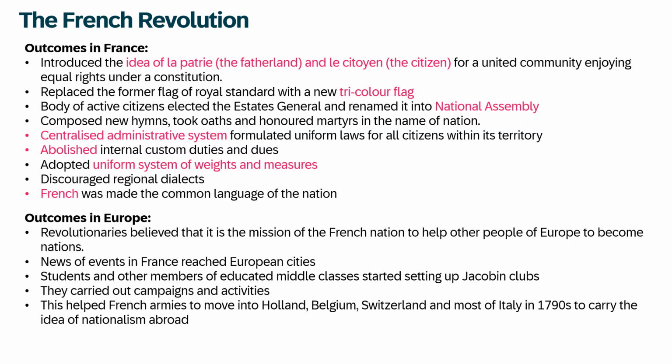What are the outcomes of the French Revolution? In France, the concepts of la patrie, the fatherland, and les citoyens, the citizen, were introduced to emphasize a united community with equal rights under a constitution. The royal standard flag was replaced with the new tricolour flag symbolizing the republic and national unity.